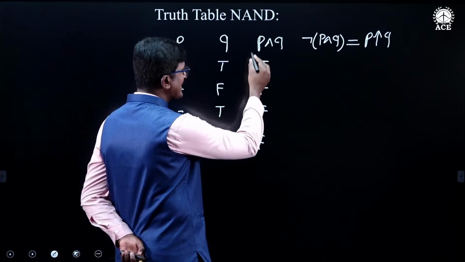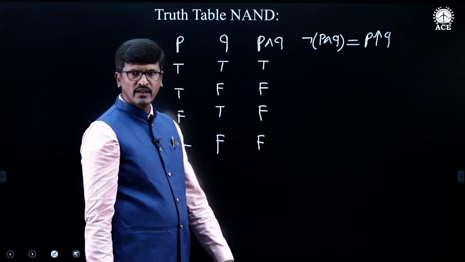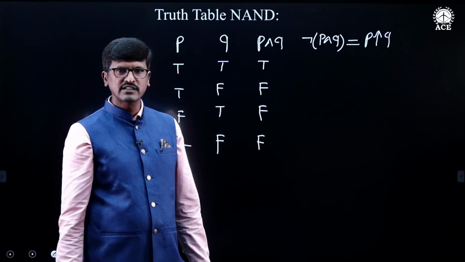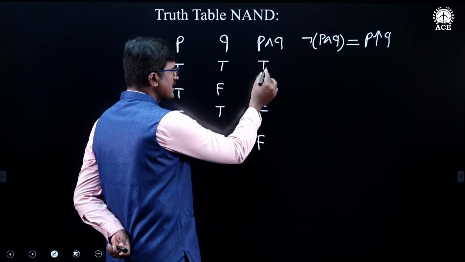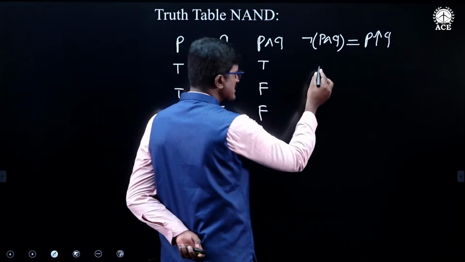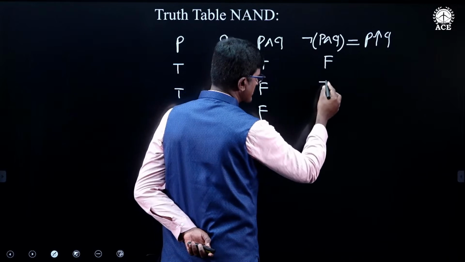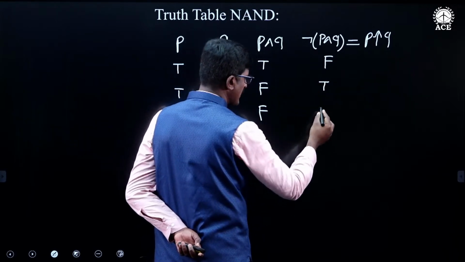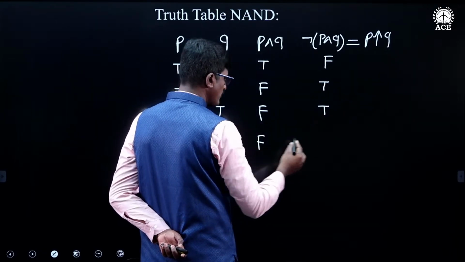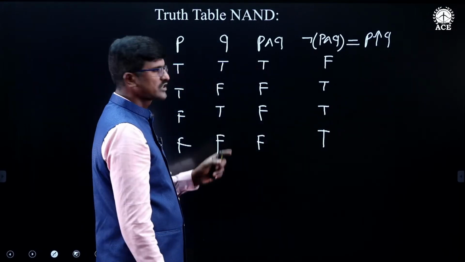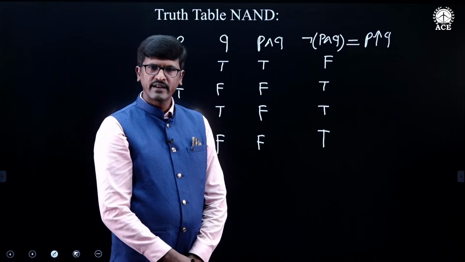Now I am taking the negation of this conjunctive statement. When we are finding the truth values of the negation of some conjunctive statement, if this conjunctive statement is true, then its negation will be false. This is false, its negation will be true. This is false, its negation will be true. This is false, its negation will be true. So this is the truth table for the special connective, NAND connective.